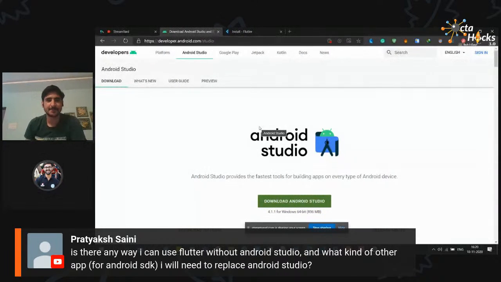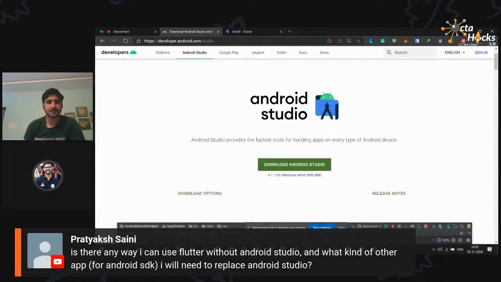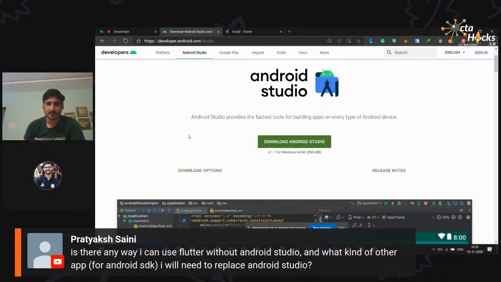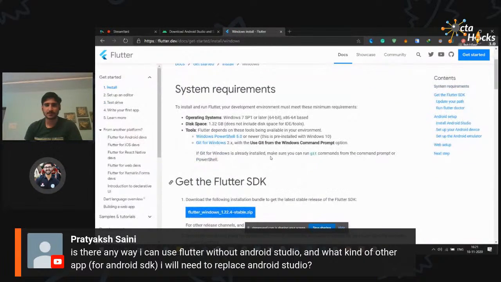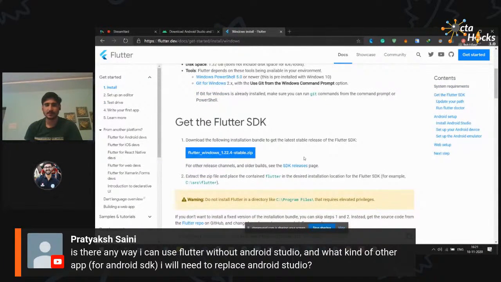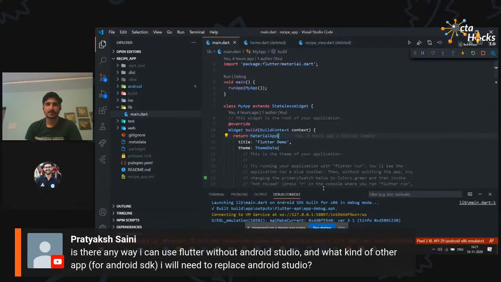Basically, you can install or download Android Studio from right here. It's quite a large app, so you should take your time after the stream or later on. If you already have one, then we are good to go. If you are really a beginner, you can check right here for how to install Flutter and how you can work upon it. The time of installing and setting up the SDK and also creating an AVD might take some time. So I will proceed with the VS Code part.